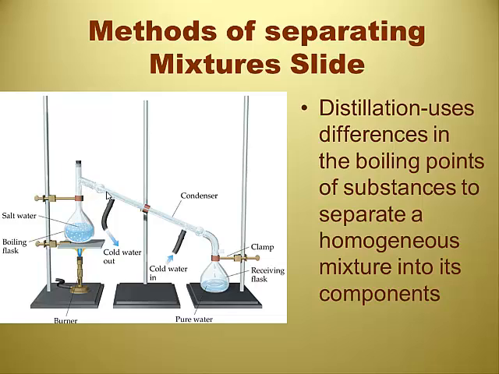It'll come down this tube, it'll get cooled by the cold water that's in this condenser part, and it'll turn back into a liquid and fall into this flask here. So this flask should be pure alcohol. And the other flask will be the water, whatever's left over. Distillation is used a lot in organic chemistry.